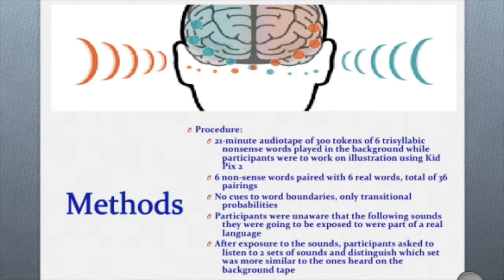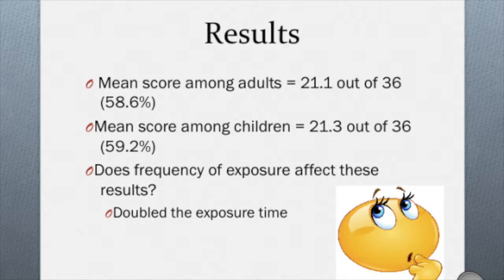Results showed a mean score of 21.1 among adults, which is significantly above chance, and a mean score of 21.3 among children, also significantly above chance. It's important to also note that the minor difference in scores between adults and children showed no statistical significance. So yes, not only does evidence show that implicit learning does play a role in incidental learning, it displays the same effects among both children and adults equally. But does frequency of exposure affect these results, perhaps increase or decrease effectiveness? Researchers conducted a second experiment to test this hypothesis.